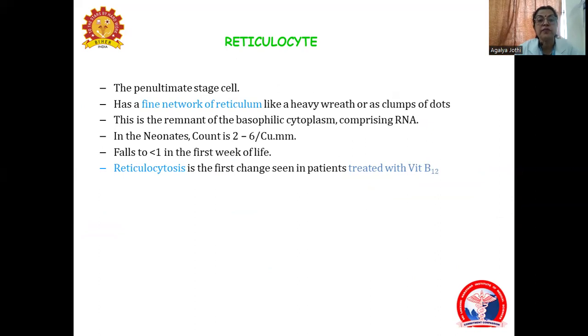This is the penultimate stage of the precursor cell. It has only a fine network of reticulum, that is the remnant of RNA, and in the neonates this count is about 2 to 6%, and otherwise in adults it is 0.5 to 2.5%.